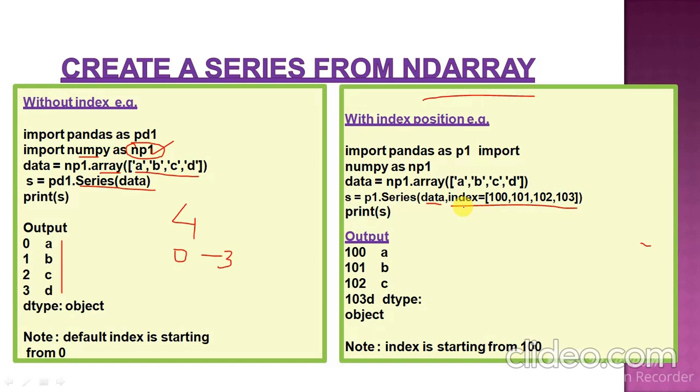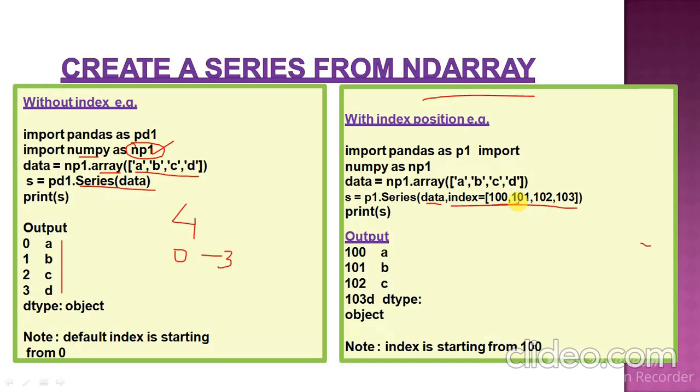Data is the main that will hold all the values and index will be assigned as per your requirement. So if you are not passing any index then by default it will begin with 0, and in that case here it is beginning with 100 as you have passed the value.